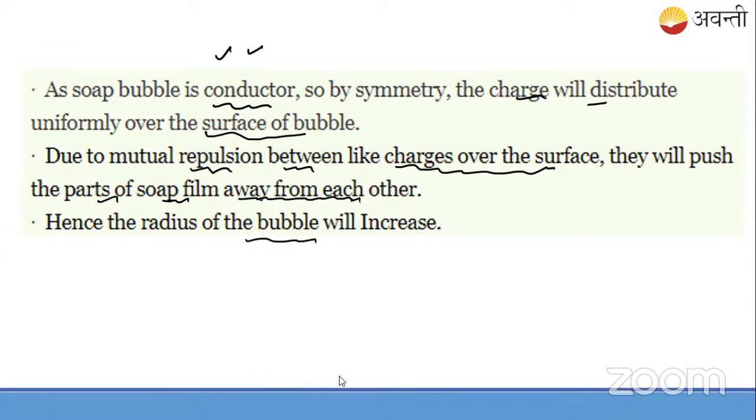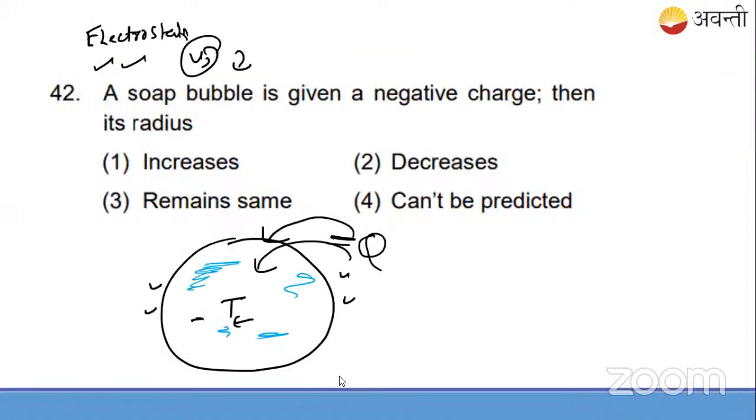For forty-three, students, it is given as 1. So that is the right answer. Okay, 43's answer 1 is like 42's answer 1. For 42 also, increases, it's the right answer, students. So 1 is the right answer.